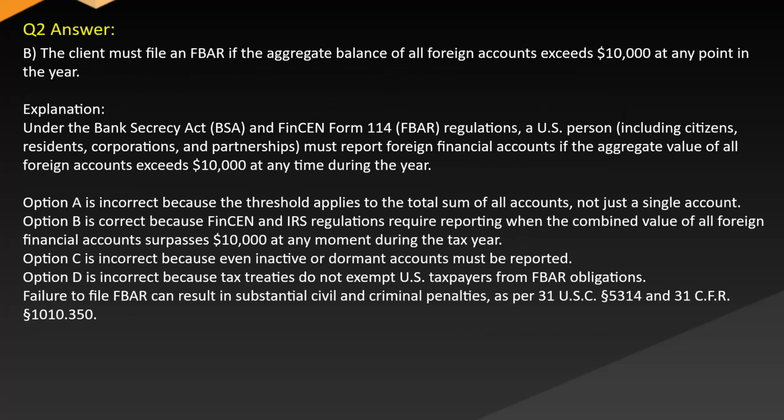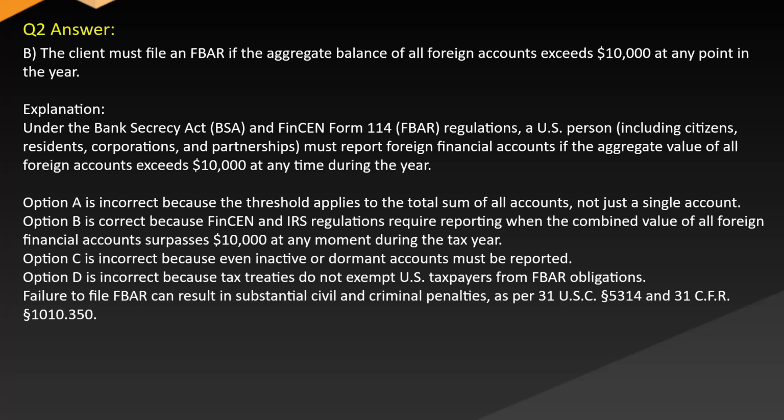Answer: B. The client must file an FBAR if the aggregate balance of all foreign accounts exceeds $10,000 at any point in the year. Explanation: under the Bank Secrecy Act, BSA, and FinCEN Form 114 FBAR regulations, a U.S. person, including citizens, residents, corporations, and partnerships, must report foreign financial accounts if the aggregate value of all foreign accounts exceeds $10,000 at any time during the year. Option A is incorrect because the threshold applies to the total sum of all accounts, not just a single account.